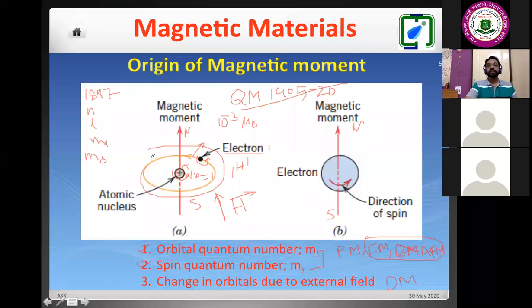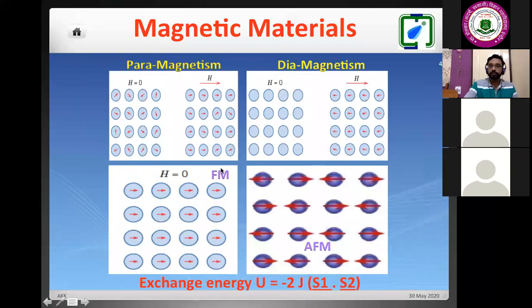My drawing is very poor, excuse me for this. If the electron jumps from this orbital to this orbital, there will be one kind of magnetic moment, and this is the origin of diamagnetism. As we showed here, diamagnetism opposes the magnetic field, orienting in the reverse direction.